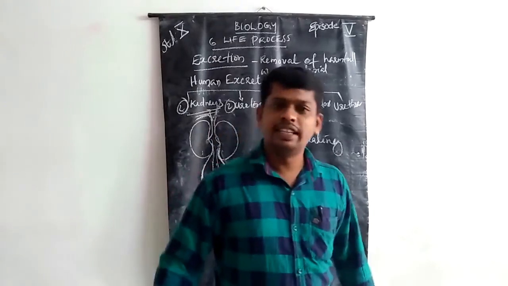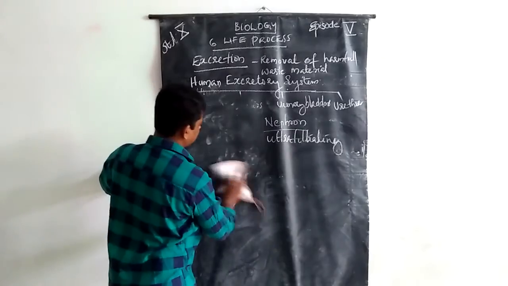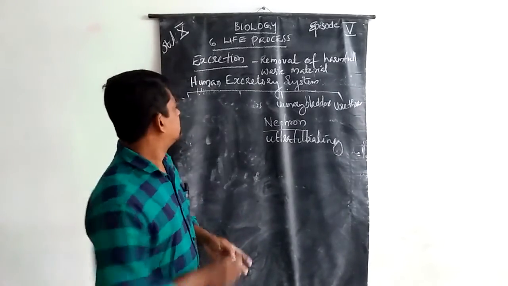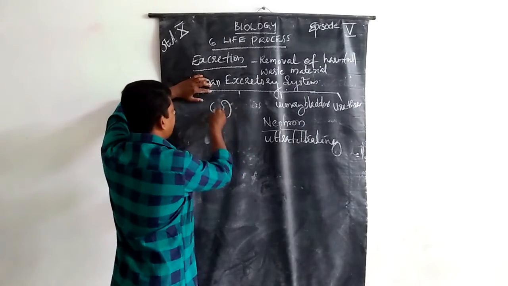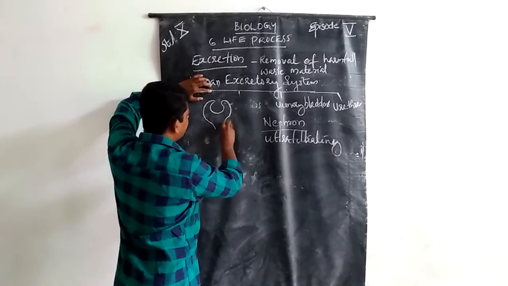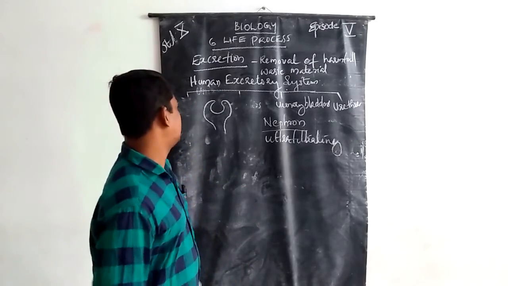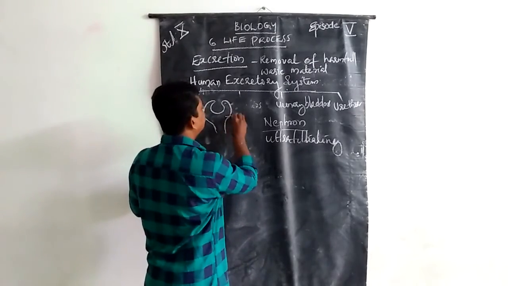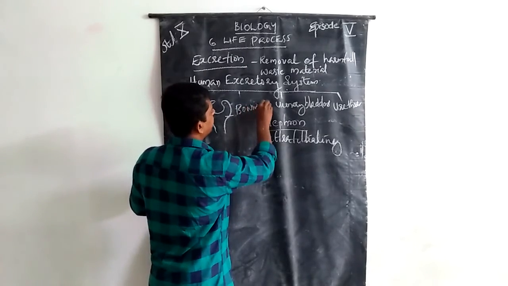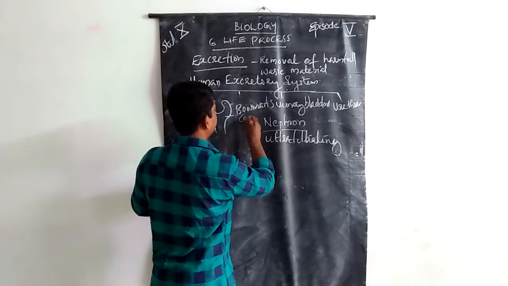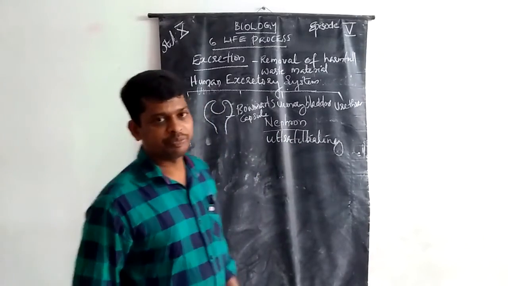Look at the structure of the nephron. One end is a one-sided closed, cup-like structure known as Bowman's capsule.